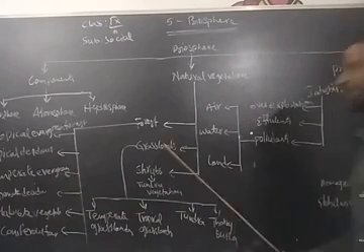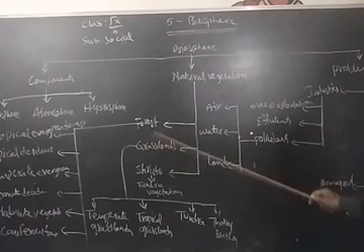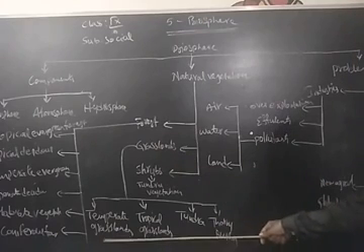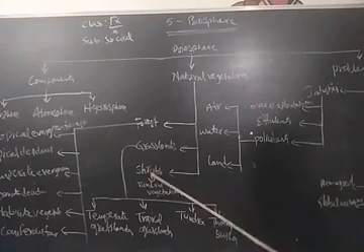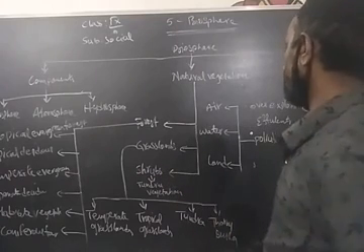Grasslands are of three types: temperate grasslands, tropical grasslands, and tundra grasslands, and thorny bushes. Shrubs means tundra bushes, you can say tundra vegetation.